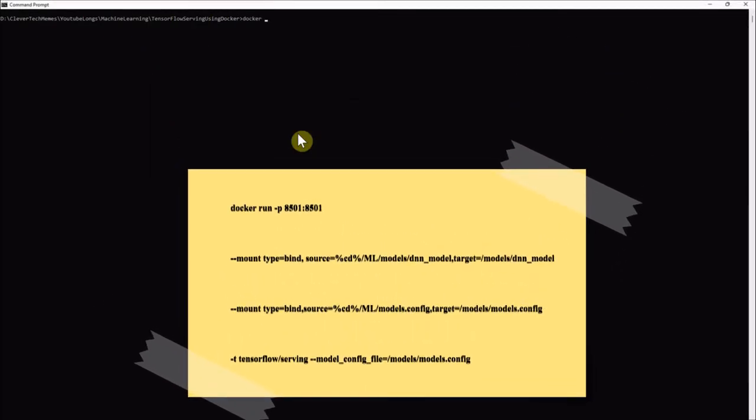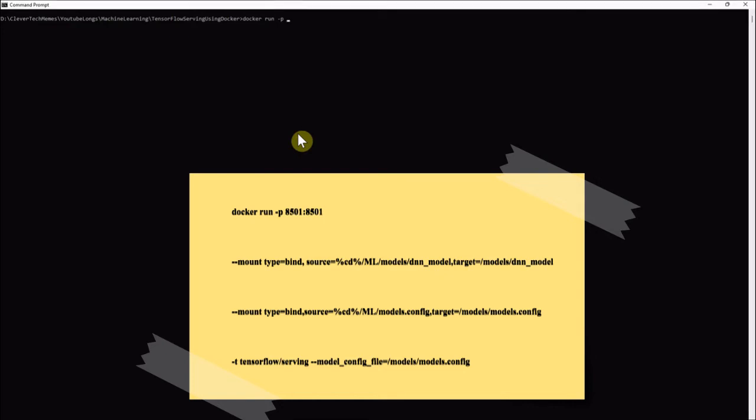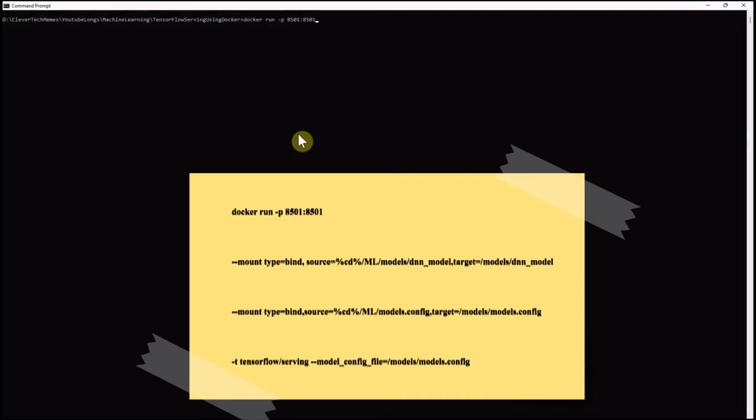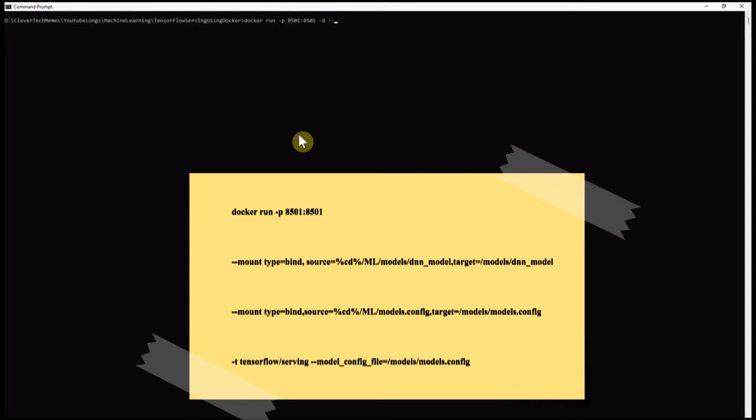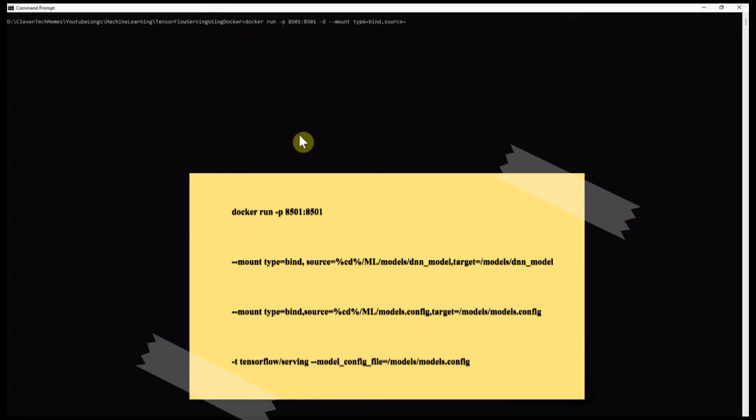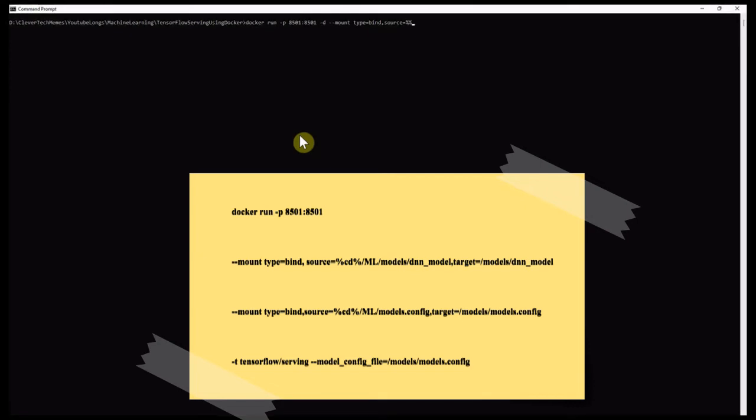For doing that, we write docker run, and we use port 8501 from our local to 8501 from TensorFlow. This is the port on which we can communicate with HTTP requests, and we run the Docker in detached mode. We use the mount type of bind just to mount the model from the local directory to the directory of the Docker container.